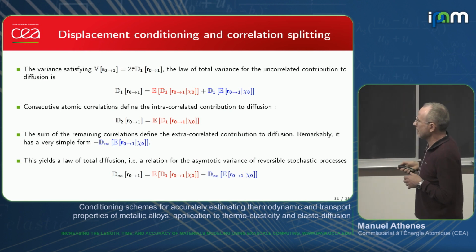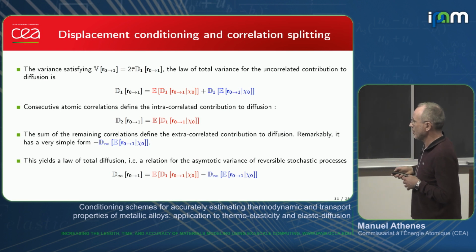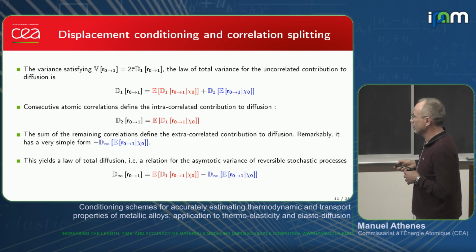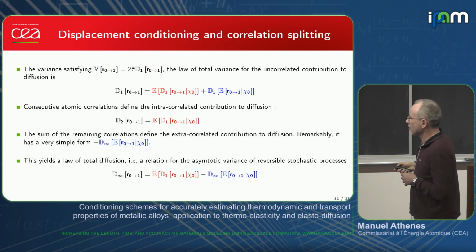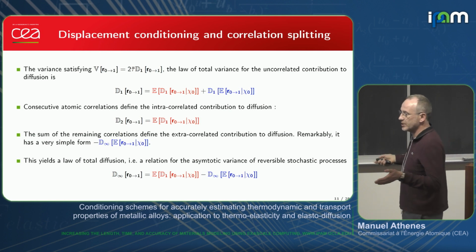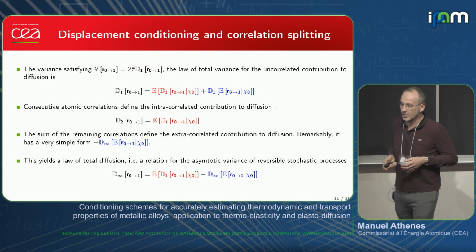So the three important formulas: the law of total variance, which splits the expectation of the conditional diffusion, and this intracorrelated part, which corresponds to this expectation, and the diffusion after an infinite number of steps, which is the difference between this intracorrelated part and the extracorrelated part, which can be obtained in the simulation because it is an asymptotic value and it can be measured in the simulation.